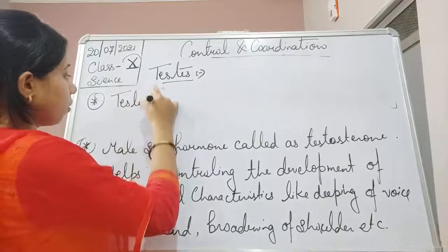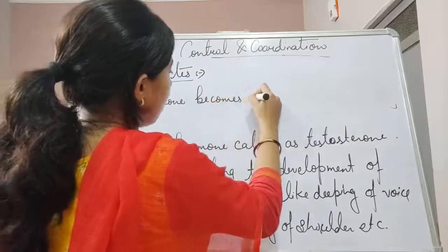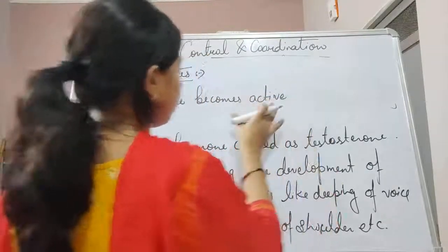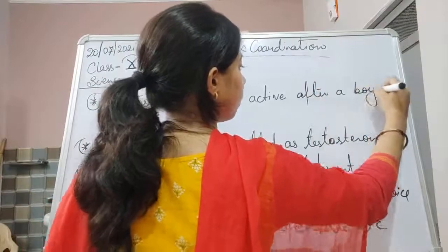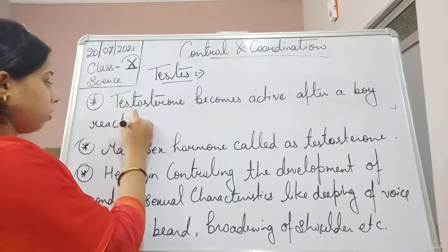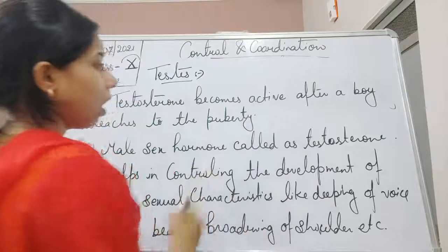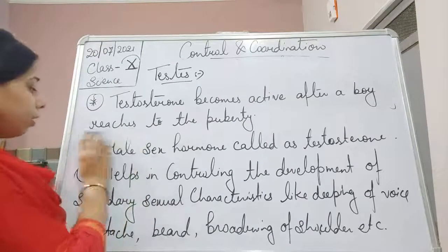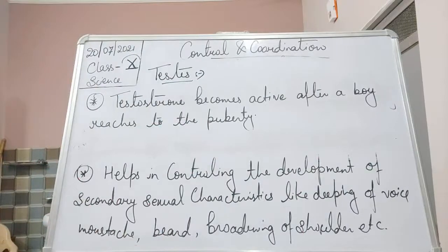Testosterone becomes active after a boy reaches puberty. Here, the testis also releases another type of substance called sperm.